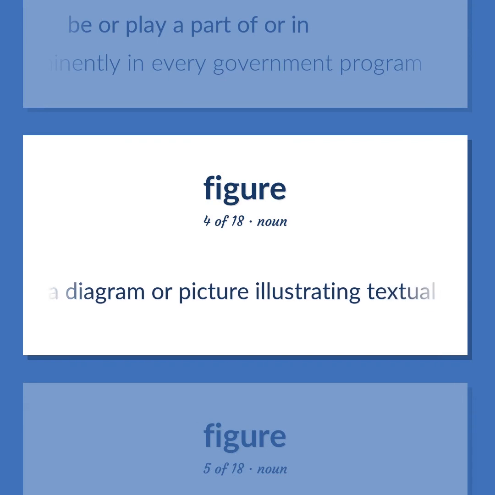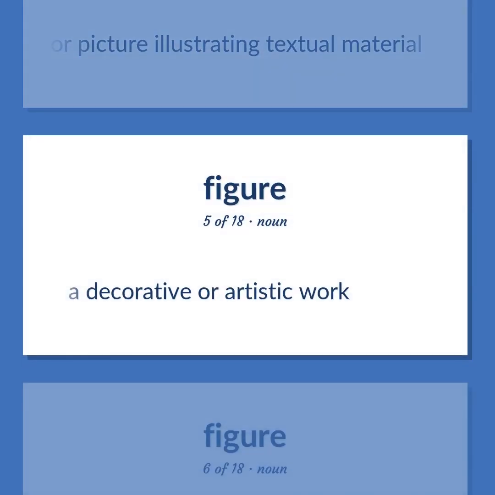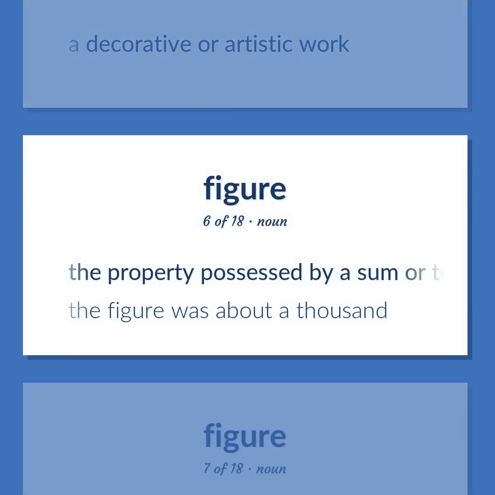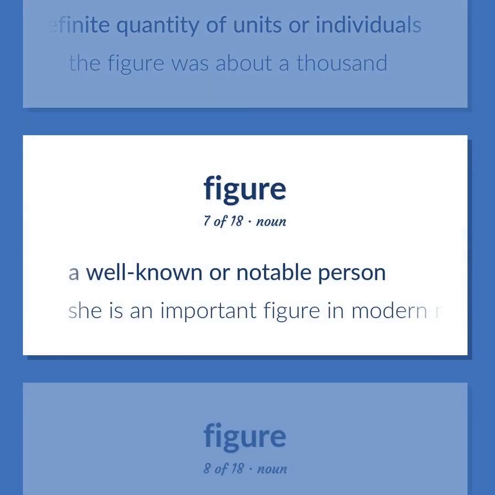A diagram or picture illustrating textual material. A decorative or artistic work. The property possessed by a sum or total or indefinite quantity of units or individuals. The figure was about 1,000. A well-known or notable person.